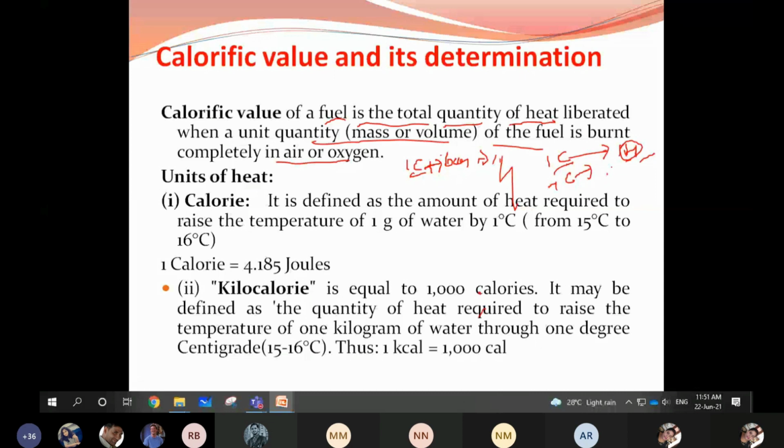So like this, how are we measuring the value of heat energy liberated? Based on the combustion of 1 unit of carbon, the mass of the carbon. One unit is nothing but how many carbon atoms are present, like in octane or cetane.